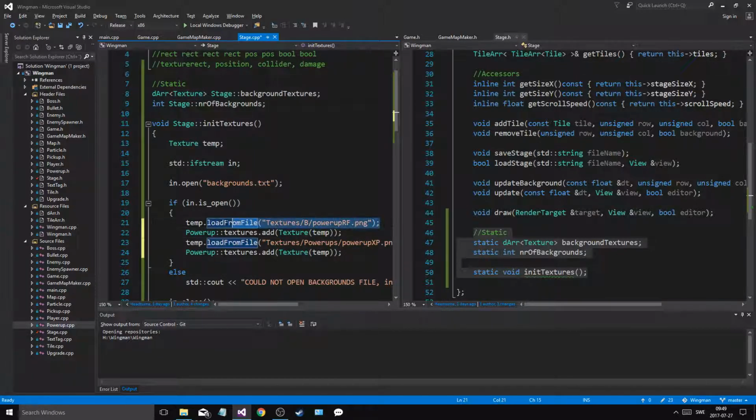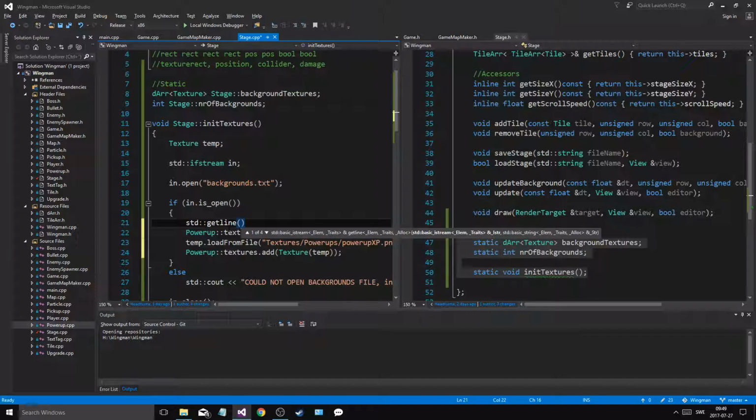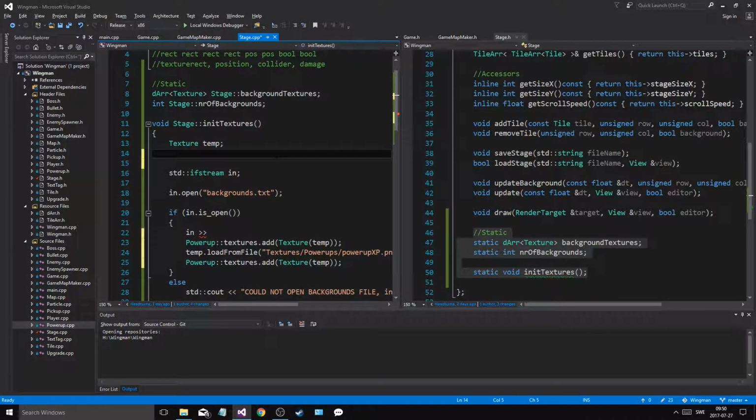Now what's gonna happen is I'm gonna get line, std getline. It's a new line every time. Let's make a std string temp str.